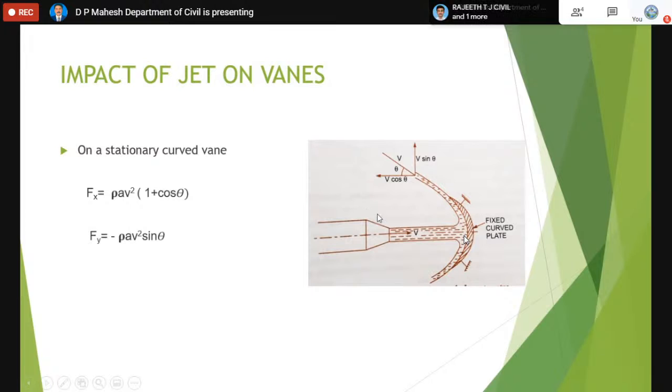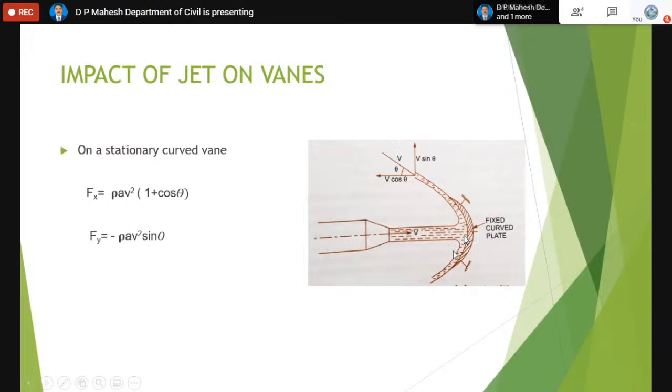Similarly, we also have the curved cases, and in all the three cases we took the stationary. Stationary means fixed vane. When the jet is made to hit the curved vane at its center, there will be a force exerted by the jet on the plate in the direction of x and in the direction of y. We can calculate in both the directions since it is a curved vane.